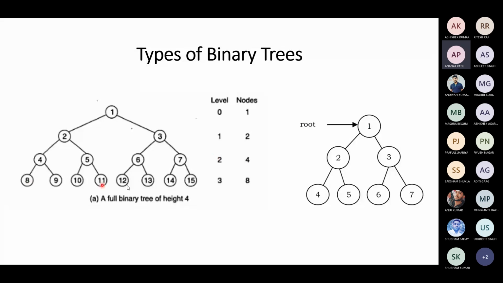Count at level 3, count at each level how many nodes are there? 2 cubed is 8. You see 1, 2, 3, 4, 5, 6, 7, 8. If you draw another level, each node will have 2 children. You will get a full 16 nodes. So if the level is increasing, the number of nodes at each level in a full binary tree is 2 to the power of h. Is that correct?